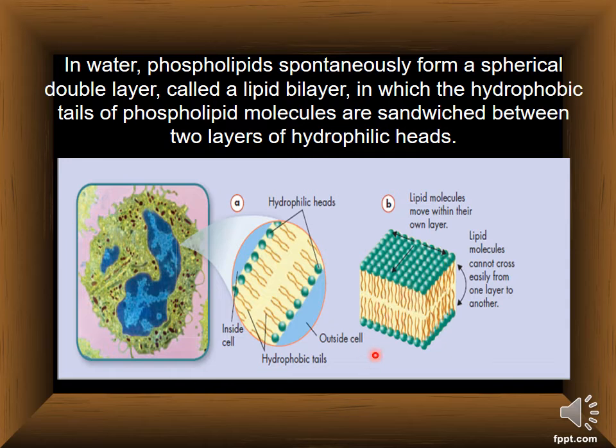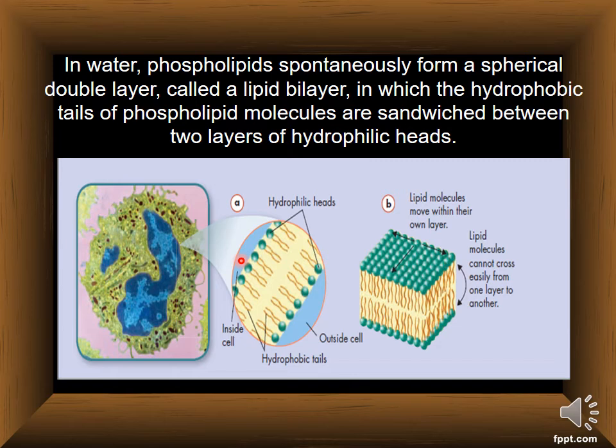So how does it look? See, you can observe here all the heads face either inside the cell or outside the cell. It's not like this. Why? Because inside the cell there should be water, and outside the cell there could be water as well. So that's why the hydrophilic side is all together outside, like a burger.